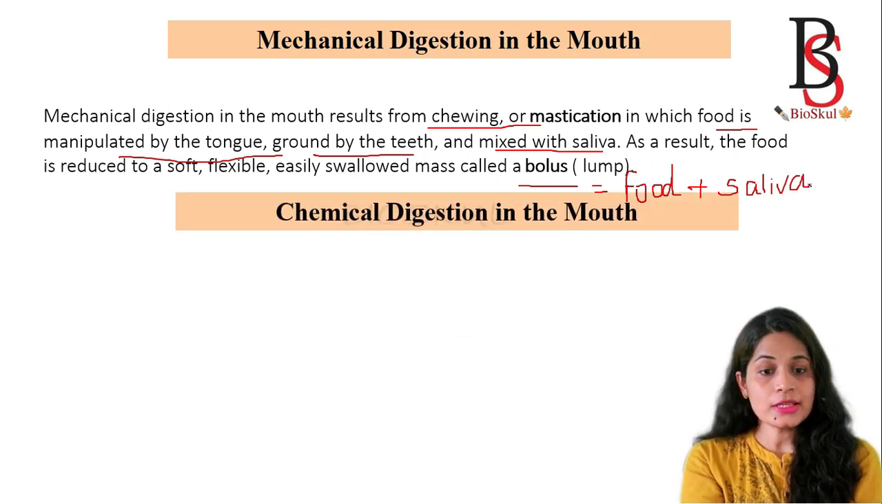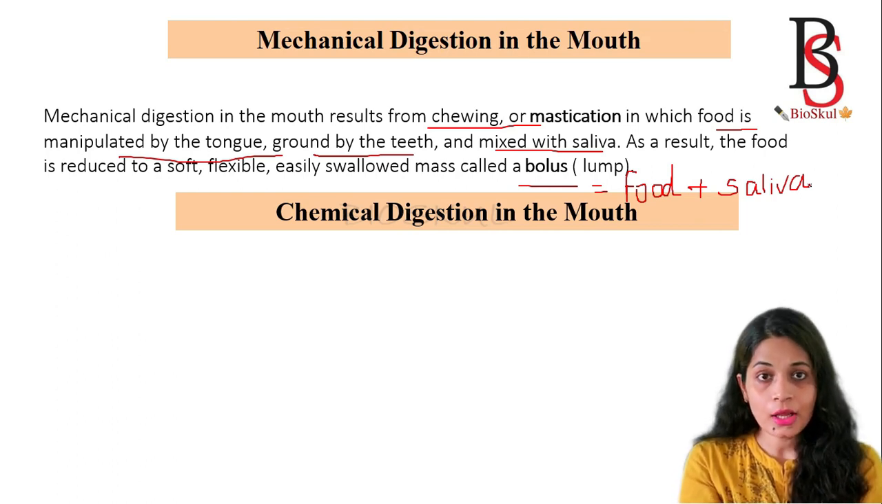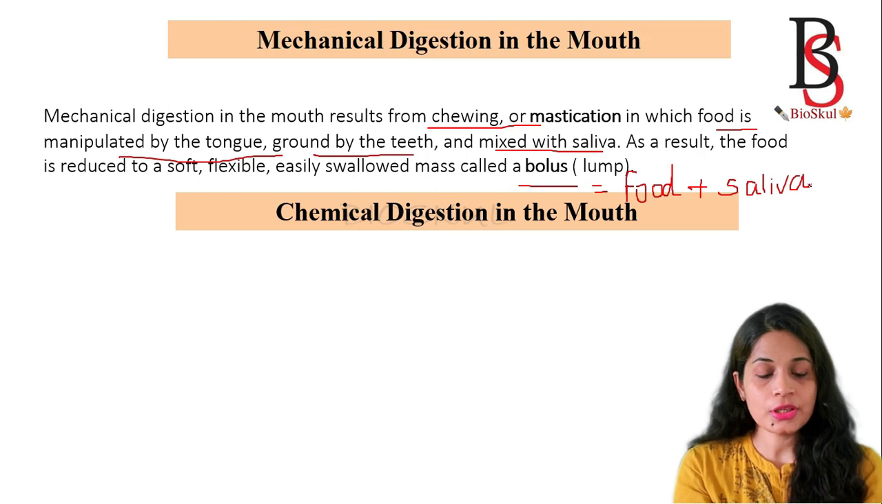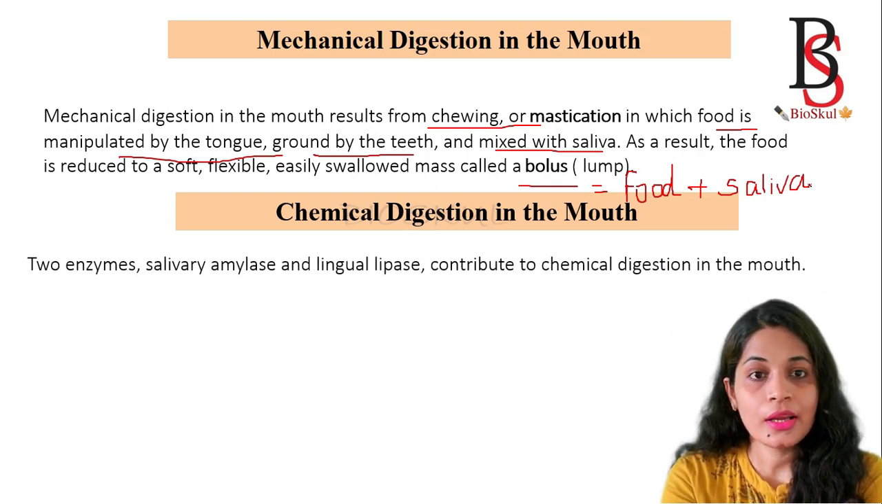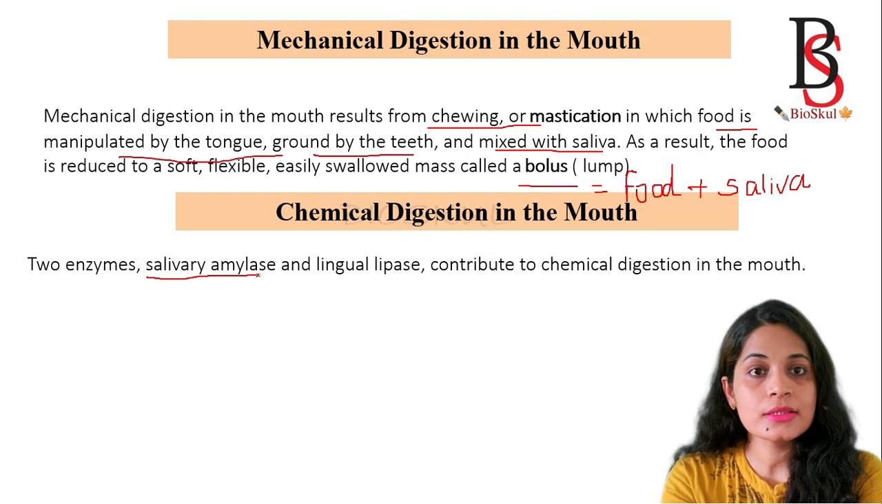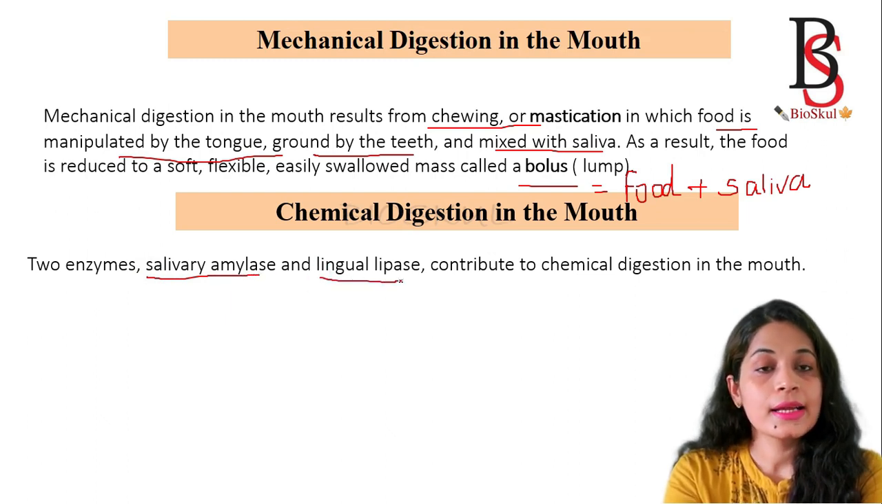Then the chemical digestion in the mouth. Chemical digestion means some chemicals are secreted in our body which help in digestion. We have already discussed which chemicals are secreted. The first one is the two enzymes: the salivary amylase, which is synthesized by the salivary gland, and the lingual lipase, which is synthesized by the tongue.